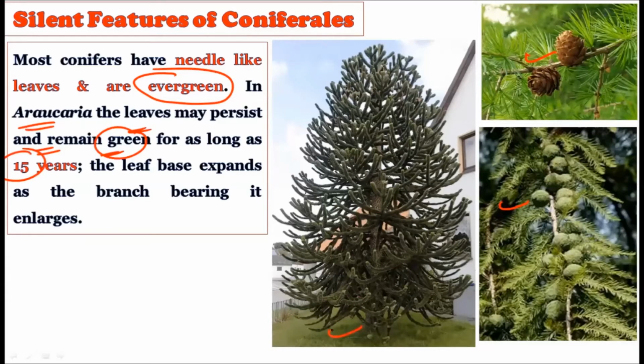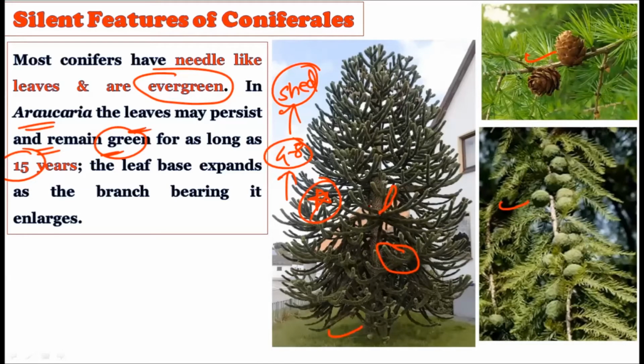This is the picture of Araucaria. This is one of the species of Araucaria, and these are young leaves which are green in color. They can persist even for 15 years. Once the leaves are there, they are there for 15 years. Generally, we do not see this condition in the angiosperms, because angiosperms shed their leaves continuously throughout the season. So generally not even for a year. They generally shed their leaves in 4 to 8 months. But there are gymnosperms whose leaves can last up to 15 years. For example, Araucaria: once the leaves are there, they can remain on the plant for 15 straight years.